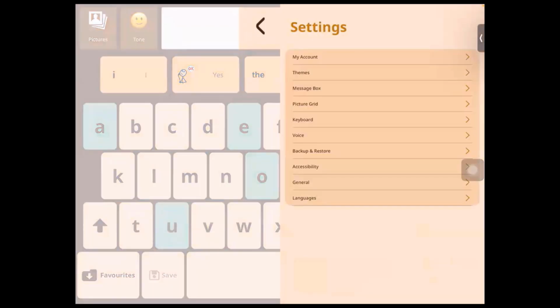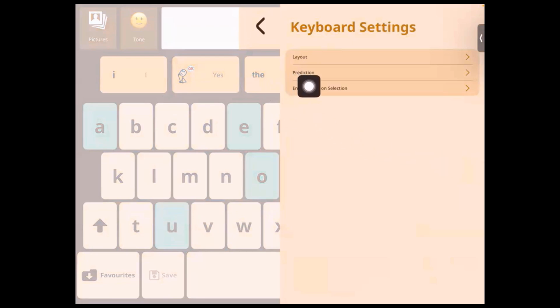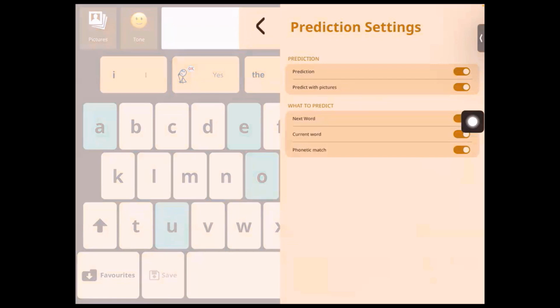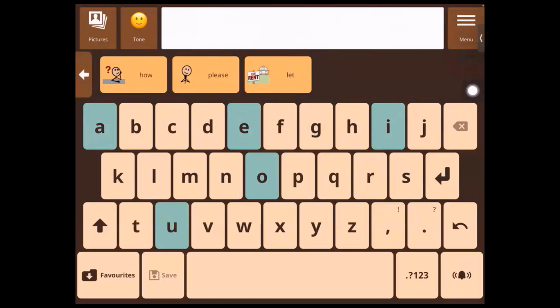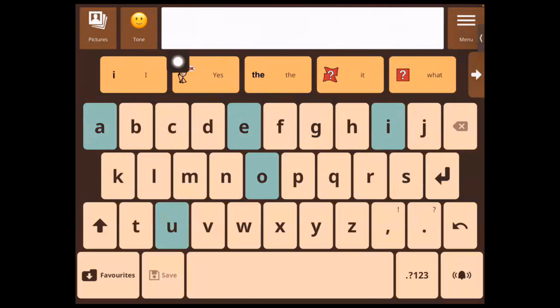Let's go back. The next setting that we have is prediction. So prediction can be turned on and can be turned off. Once turned on, you have quite a few different actions to do with prediction. So first you can predict with the pictures, which means that the picture and the text will show up. So as you can see, this is the message box. Under the message box, you have this rectangle which shows the predictive words, right? Then if you press this arrow, it shows what more words can be predicted as well. So this is where all of the prediction will show up.